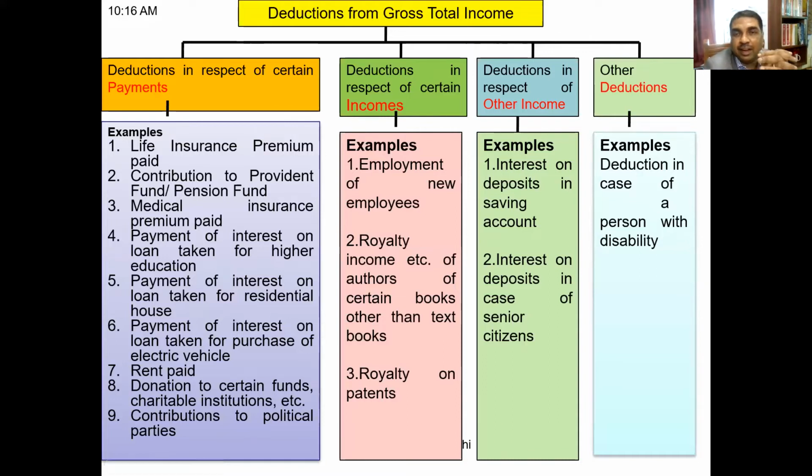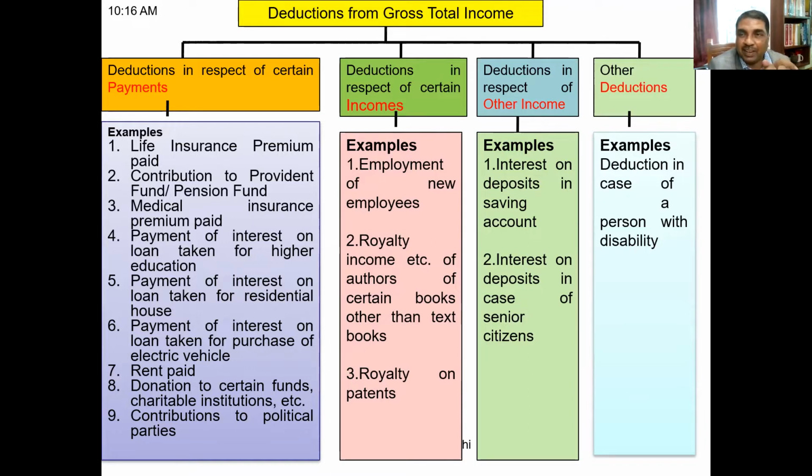Now, I told you about deductions, Chapter 6A deductions. That also, at the appropriate time, you can learn it, or you can refer to Chapter 6A. I have shown you how to refer. You can go to the Income Tax Department website, go to the section Acts, Rules, and there you can find the Income Tax Act. Chapter wise, you can see Chapter 6A, or section wise, you can see 80C onwards. You can know what are the deductions which are allowed.